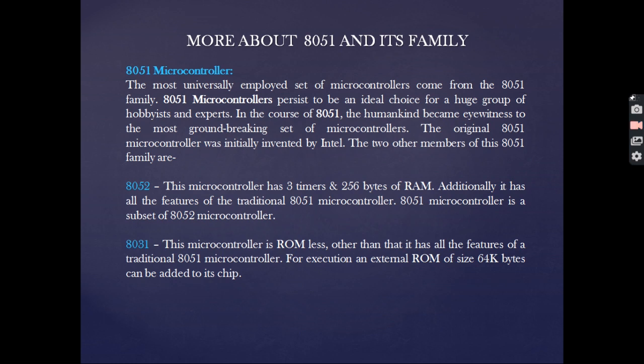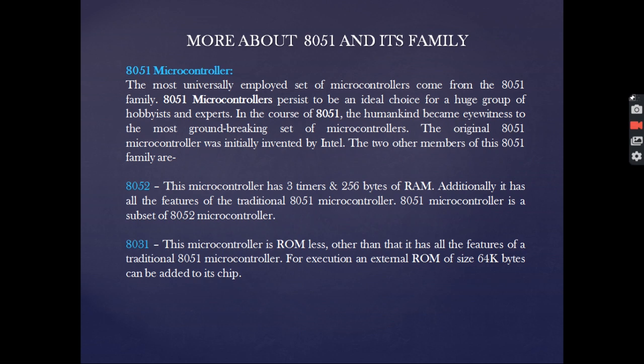Now coming to the 8051 family members. The 8051 is the most employed set of microcontrollers and is widely used in the industry. It was designed by Intel in the 1980s. The two other members of this family are the 8052 and 8031. The 8052 microcontroller has 3 timers and 256 bytes of RAM. Additionally, it has all the features of the traditional 8051 microcontroller. We can say that the 8051 microcontroller is a subset of the 8052 microcontroller. The next one is the 8031. This microcontroller is ROM-less. Other than that, it has all the features of the traditional 8051 microcontroller.